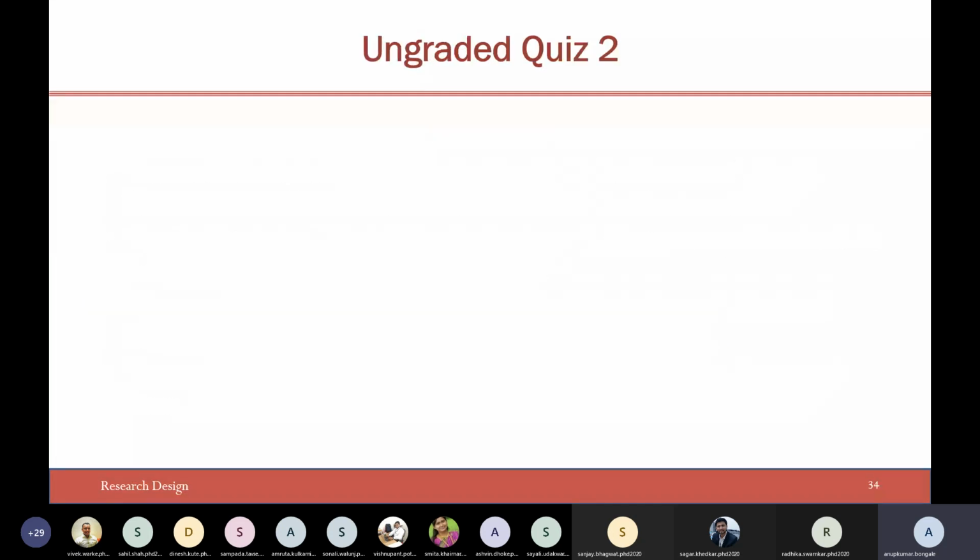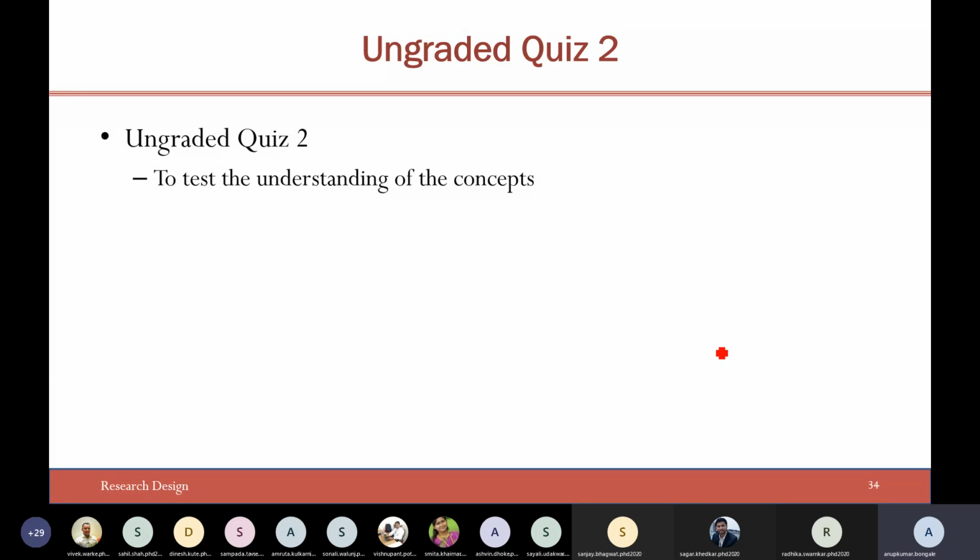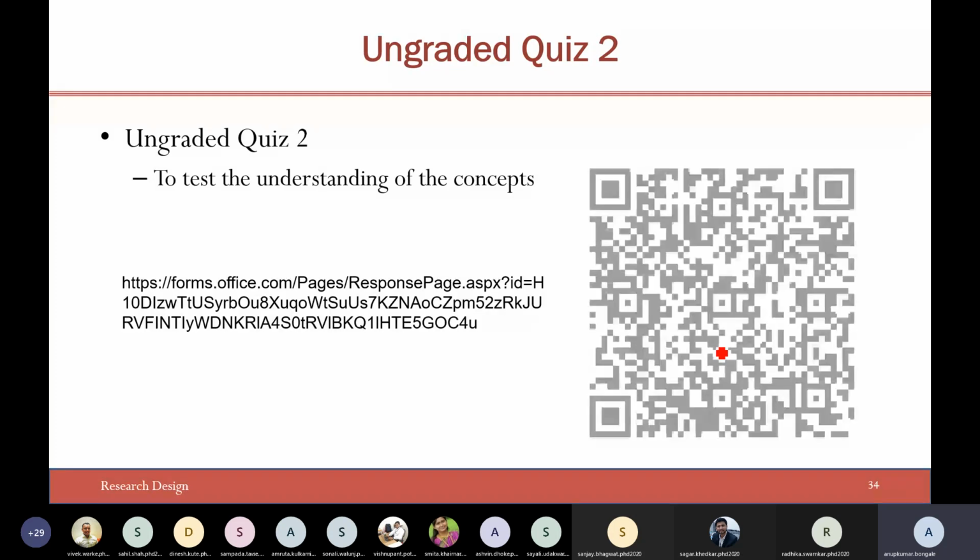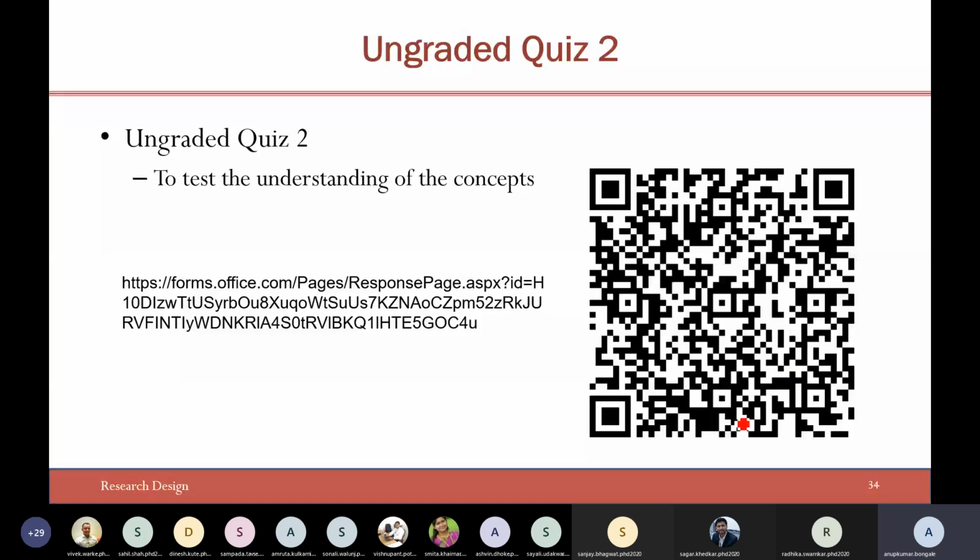Finally, one more ungraded quiz. We'll discuss the solutions of this quiz in the next session. That's it for today's session. I am going to put this link in the chat window. All of you should take this quiz and then leave the meet.